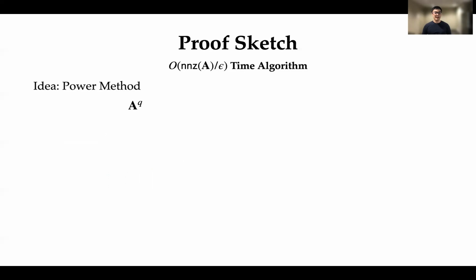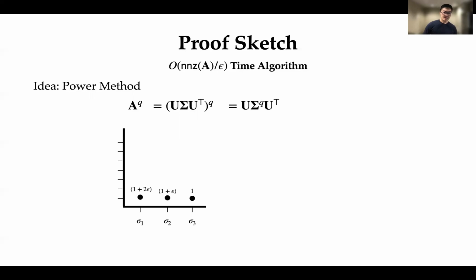First, I'm going to think about A to the power q, and I'll write this in its SVD. So this is the same thing as (U Sigma U transpose) to the power q. And if I expand this matrix product out, you'll see that the U and the U transpose cancel out because U has orthonormal columns. So this will give me U times Sigma to the power q times U transpose. Now, let's think about what this Sigma to the power q does to the singular values. Suppose that I have singular values, let's say 3 of them, that are each separated by a factor of 1 plus epsilon, and these are the singular values of A.